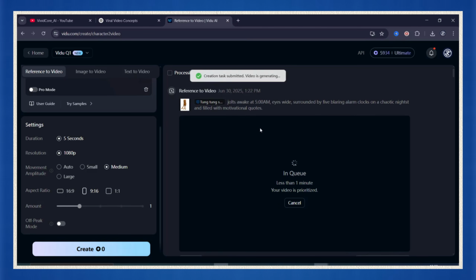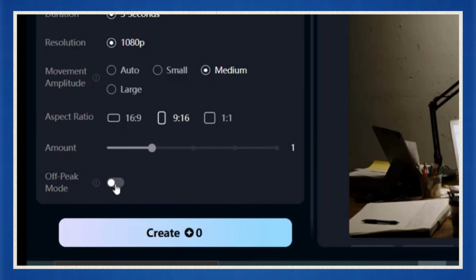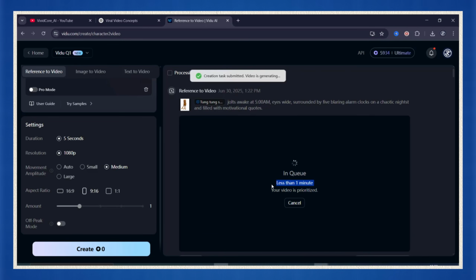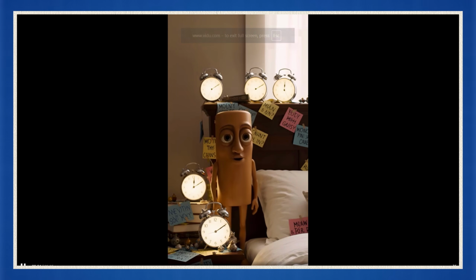Boom, it starts rendering. And here's the wild part. It's free right now. If you time it right and use off-peak mode, you're not burning any credits. It usually takes somewhere between 1 to 4 minutes to finish a clip, but most of the time it's done in under a minute.